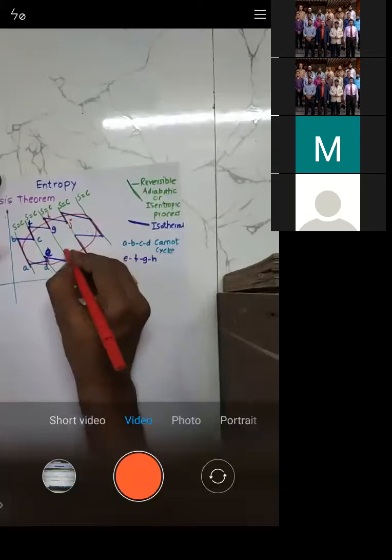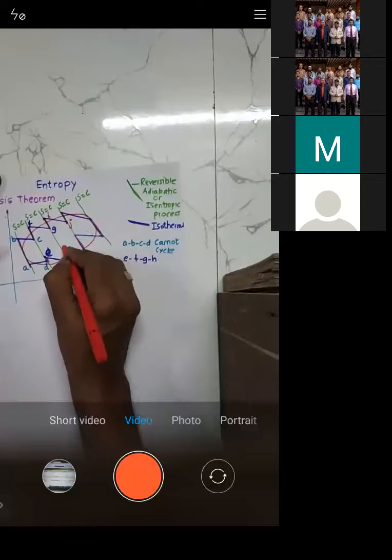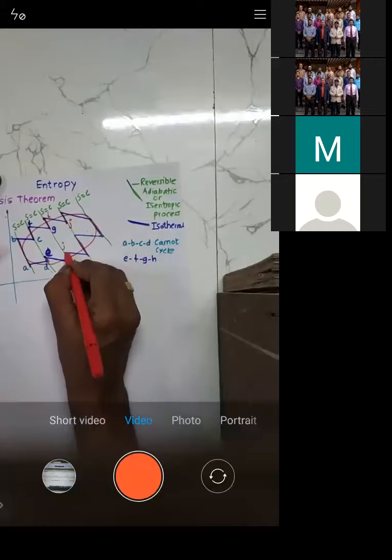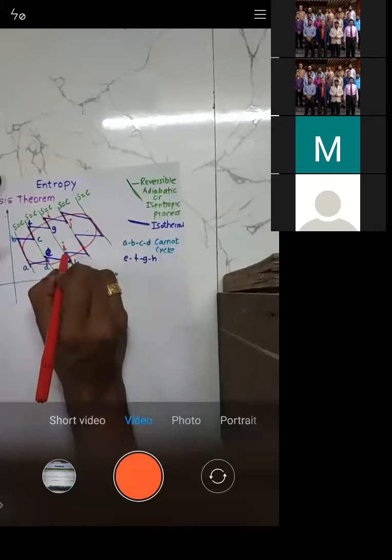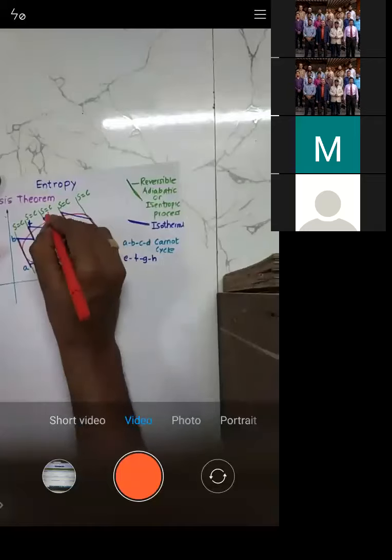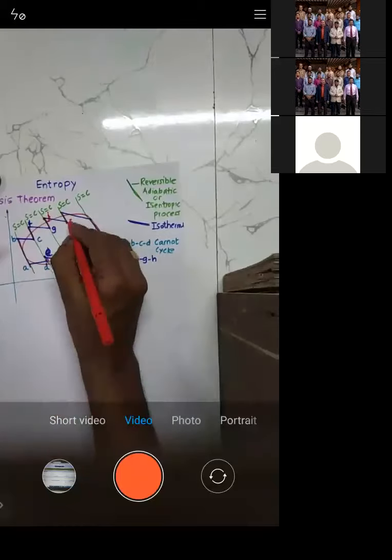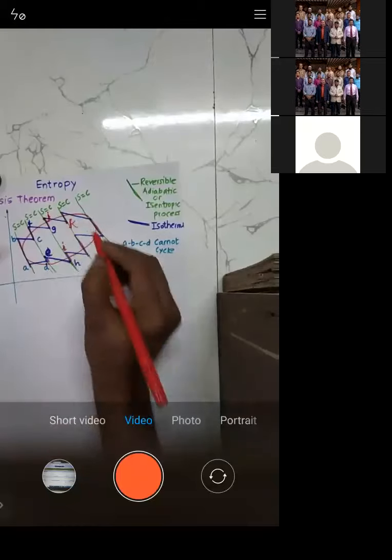Otherwise, if you want, I will write this as I. Okay, not a problem. Let this point be I, the starting point. This corner point we will take as J. Let this be J. Let this point be K.